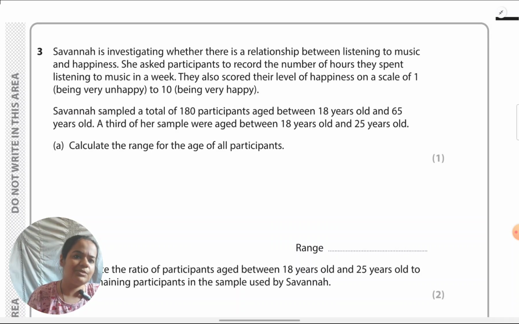So let's look at the situation again. Which is the highest age which has been indicated? 65. Which is the lowest age which has been indicated? It is 18. So one thing you have to notice, these type of questions in the paper are just coming for 1 mark. So you don't need to actually specify highest age is equal to 65, lowest age is equal to 18. You can straight off show 65 minus 18.